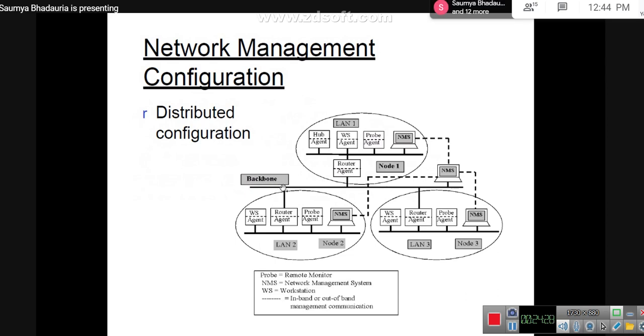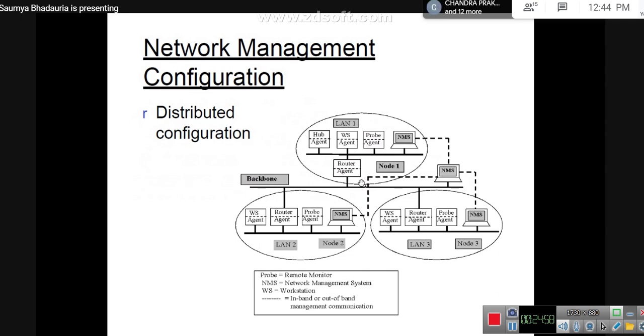What was I saying? I was saying that you have an NMS. If I see this entire picture as an overall view, this is still centralized, but it is made distributed in a way that every node present in this figure has an individual NMS as well.